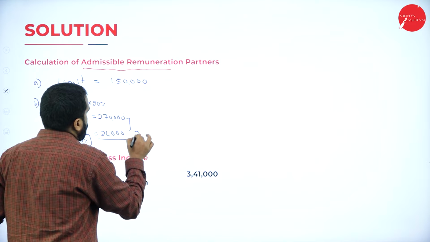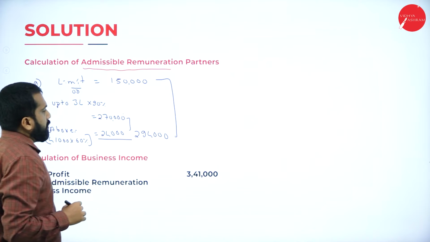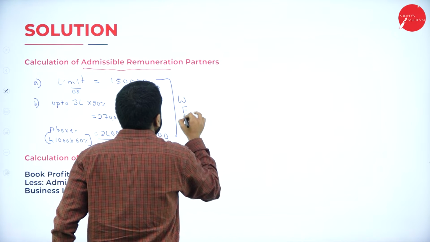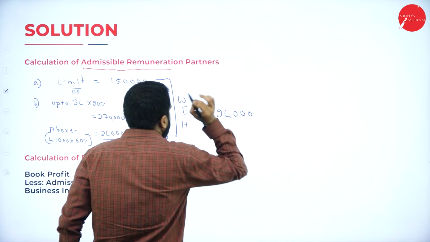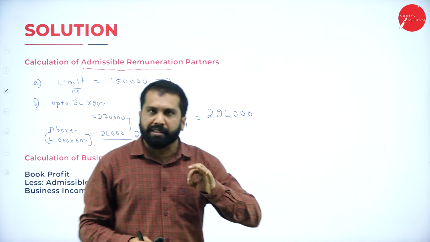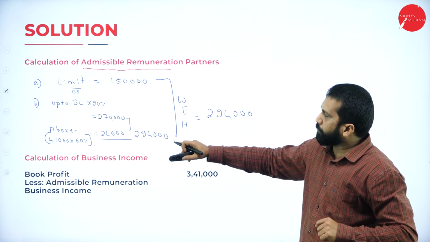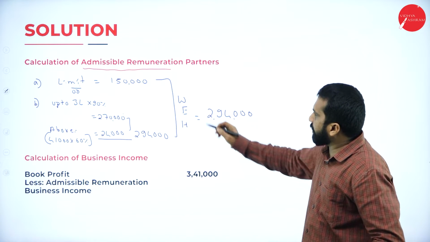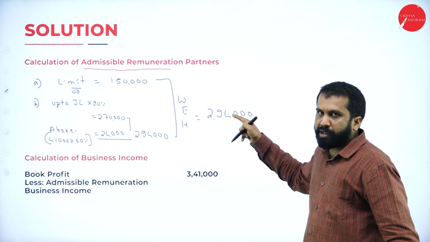All put together, 2,94,000. Whichever is higher. 2,94,000 is higher. Hope you are clear. Your actual limit is 1,50,000 standard value, or 90% of 3 lakh plus 60% of the excess over 3 lakh, which comes to 2,94,000. 2,94,000 or 1,50,000, whichever is higher. So 2,94,000 I got higher.